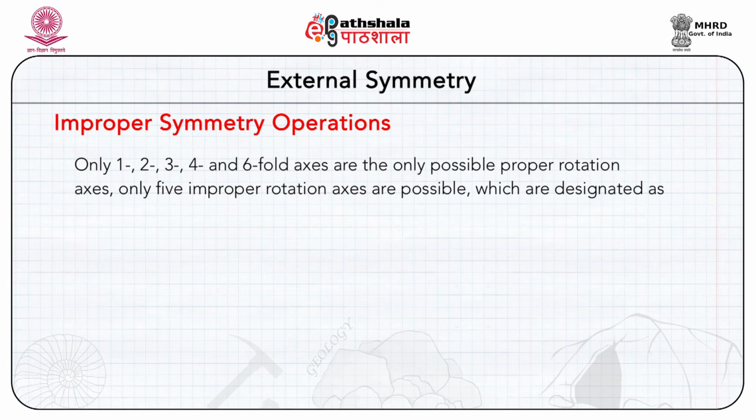Because only 1, 2, 3, 4 and 6 fold axes are the possible proper rotation axes, only 5 improper rotation axes are possible, which are designated as 1-bar, 2-bar, 3-bar, 4-bar and 6-bar.